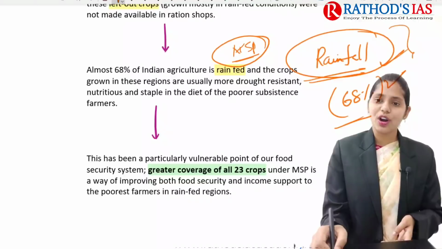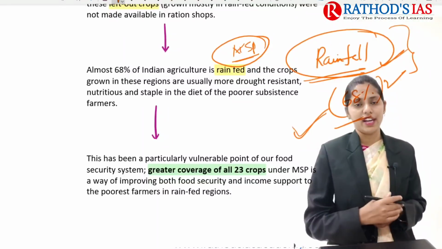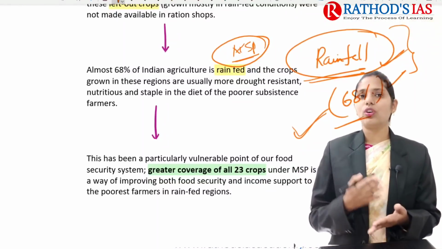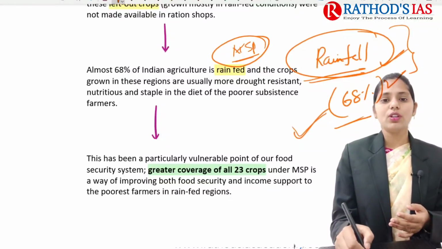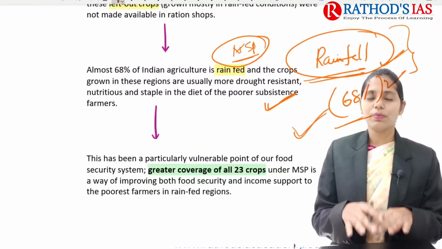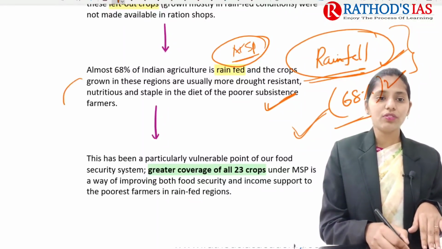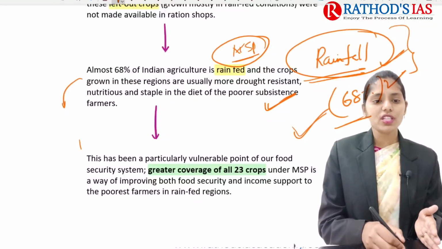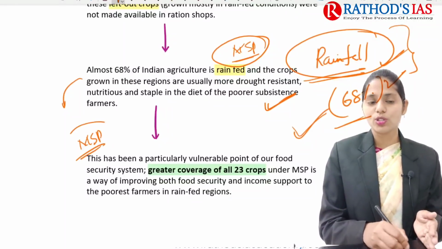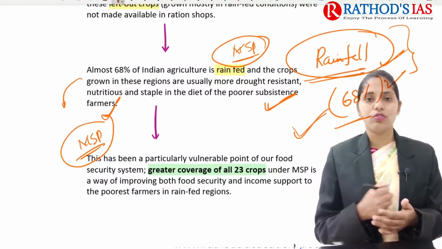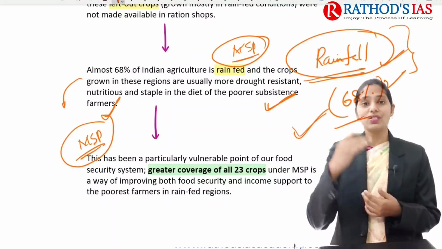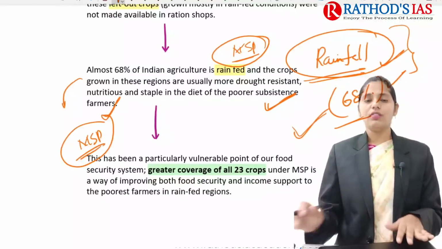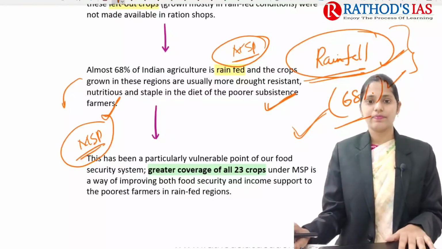So if there is any drought, what happens is that it leads to crop failure. But people are mainly going for these water intensive crops only. So even though these are the areas which mainly depend upon the rainfall, they are not going for less water intensive crops like millets. So if the government provides MSP for these crops also, it will be incentivizing farmers especially to go for less water intensive crops in these rain fed regions, okay, without proper irrigation facilities.